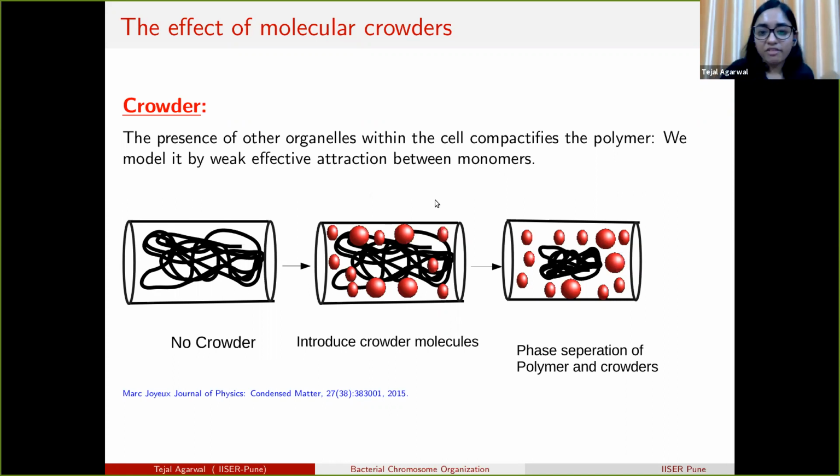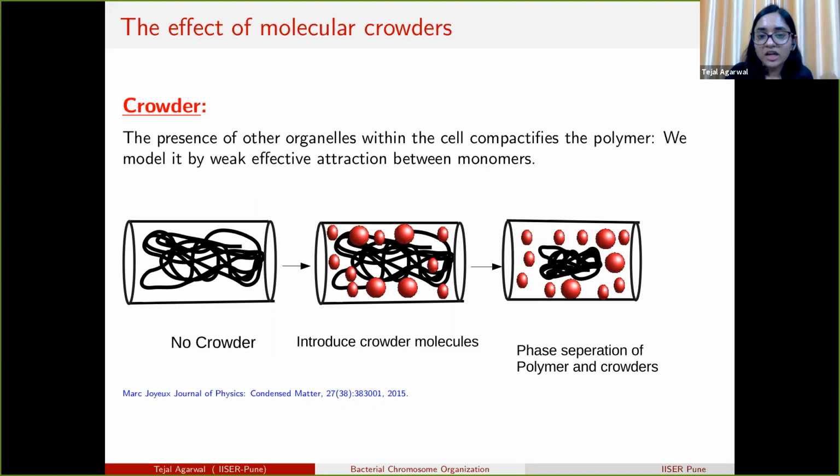But it is very hard to calculate the value of the effective bead attraction, because we don't know how much attraction should be there between the monomers, because the crowders are of different sizes. They also have charges, and they are of dissimilar sizes.